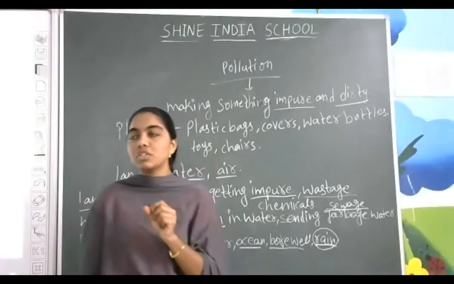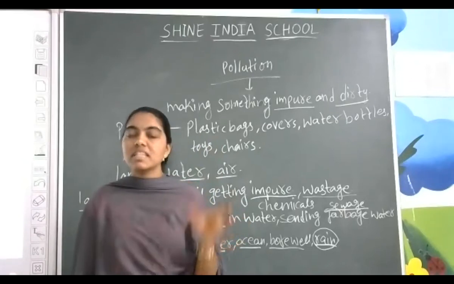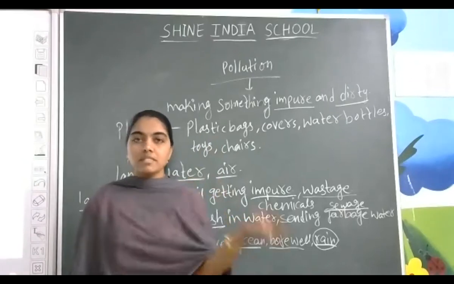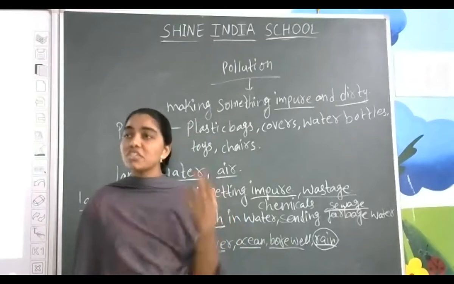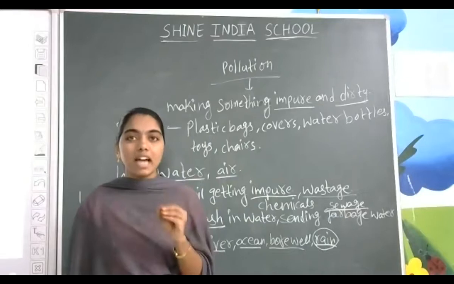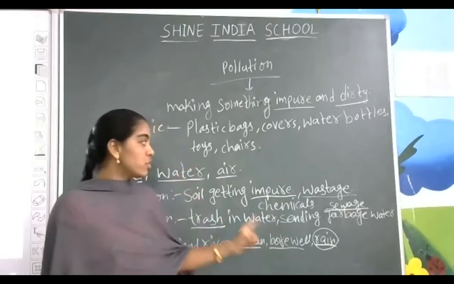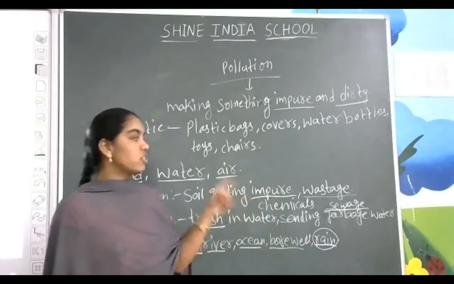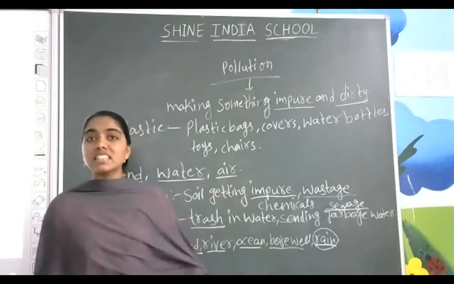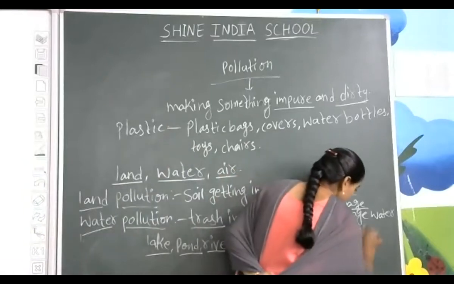Because of the pollution in the water, most of the water animals like fishes, turtles, whales, sharks are going to die. The most important thing is that we should not send the garbage or the sewage water. And next, industrial wastage.